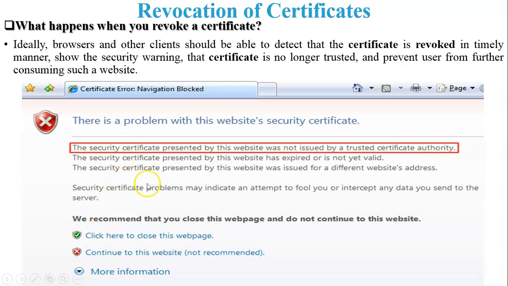So whenever the certificate of this website is cancelled, it gives some kind of warning. Now read this: we recommend that you close this web page and do not continue to this website. So there are two options: one is click here to close this web page, and the second one is continue to this website. Whenever this kind of error is given on a web page, we must not visit such websites.